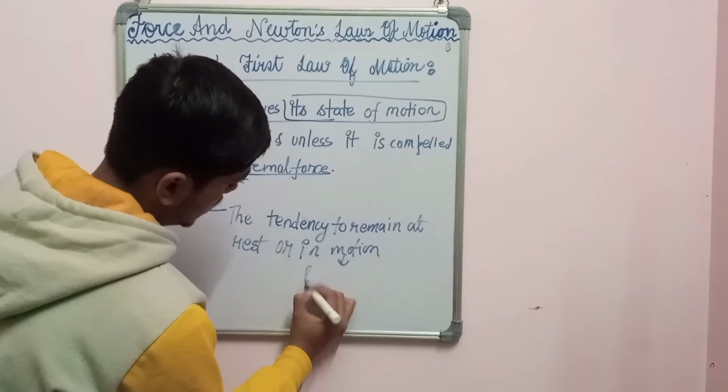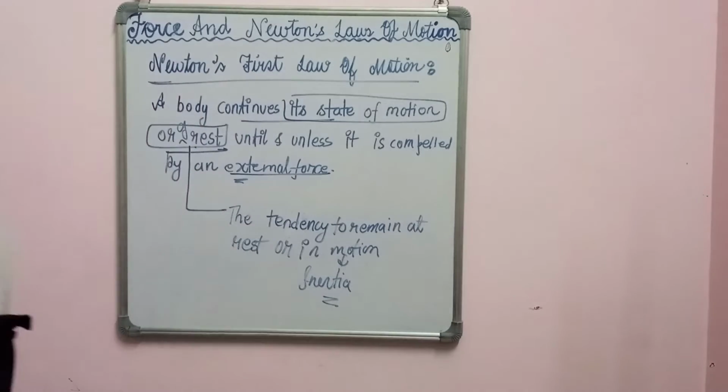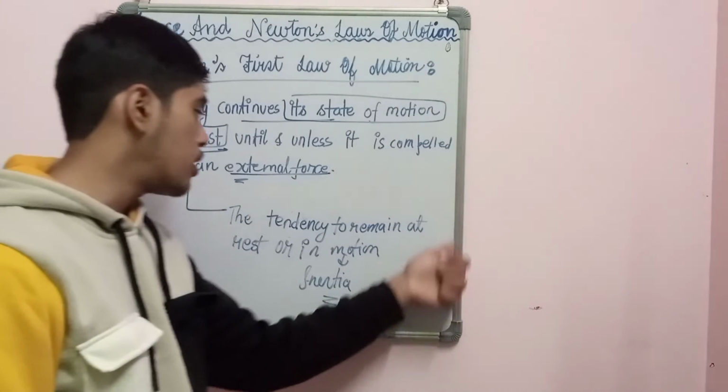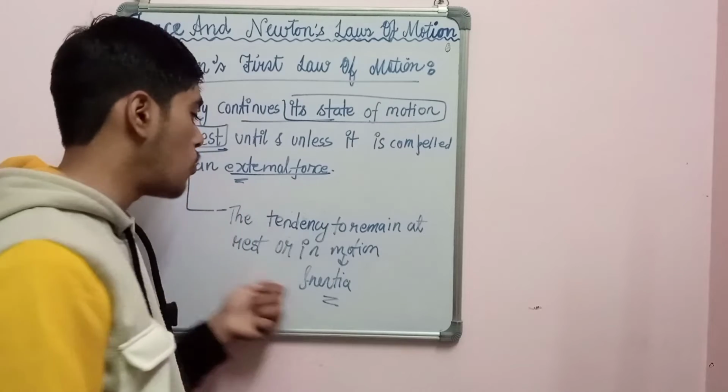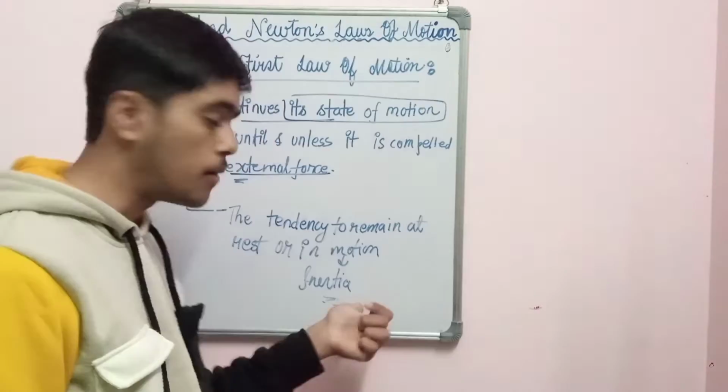This is called inertia. This property is known as inertia. So inertia is nothing but the tendency of a body to remain at rest or in motion. If a body is in motion continuously, then it is its inertia.